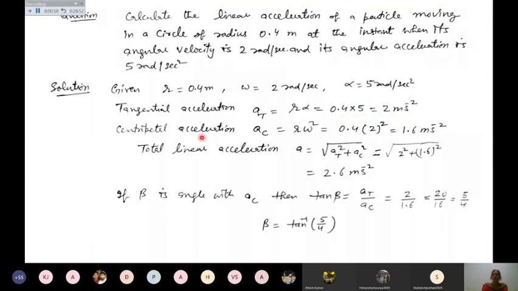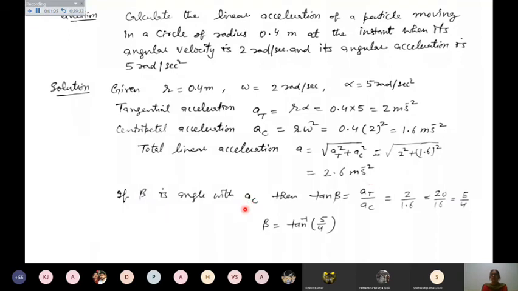You can find the centripetal acceleration, which equals r omega square, which is 0.4 into 2 whole square. It equals 1.6 meter per second square. So the total linear acceleration will be given by the square root of AT square plus AC square. Put the values of AC and AT, and this result is coming out to be 2.6 meter per second square.